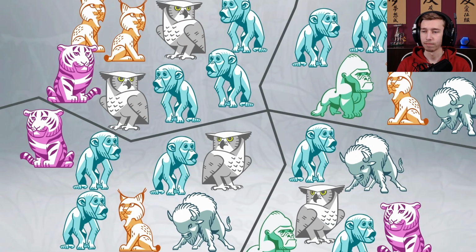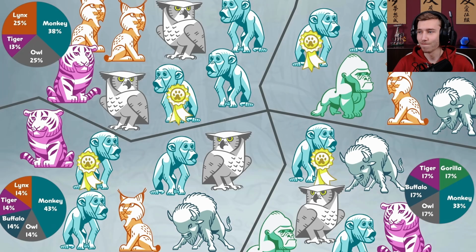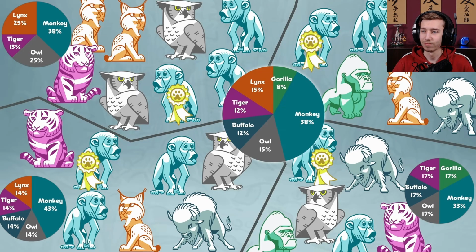The monkeys always happen to have just more votes than anybody else, so they win all the elections, even though they're a minority of the total population.